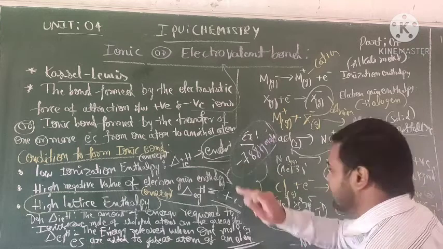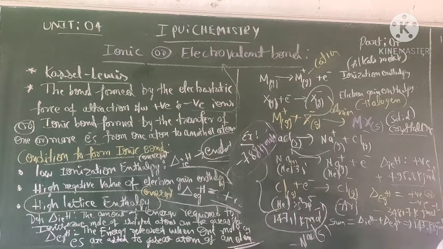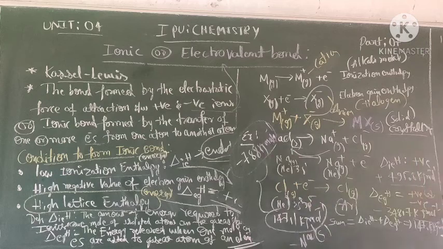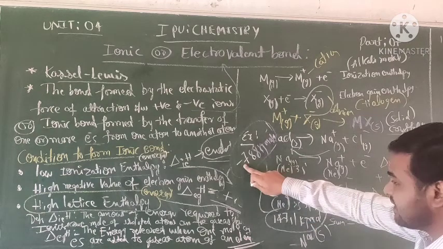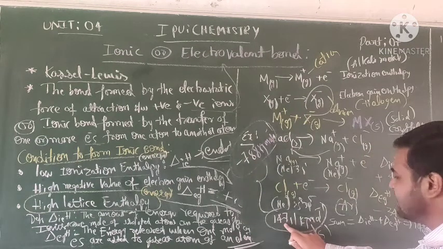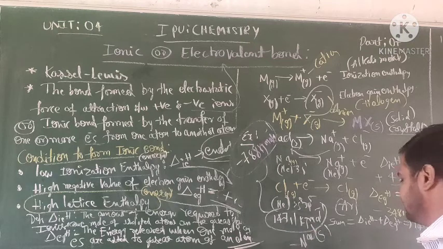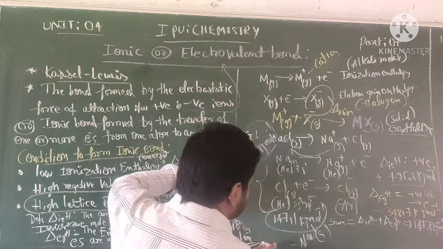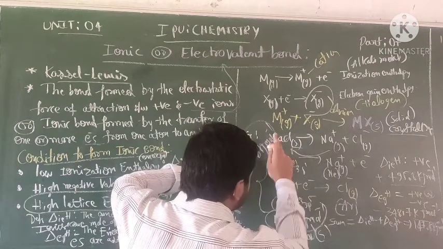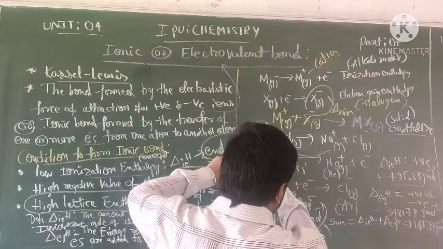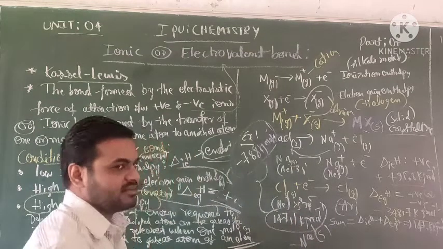This one has a minus value, and the other is positive. What's the difference? These two values should be compared. The energy released is more than the energy absorbed. So the process is an energy-releasing process, more than the energy absorbed.